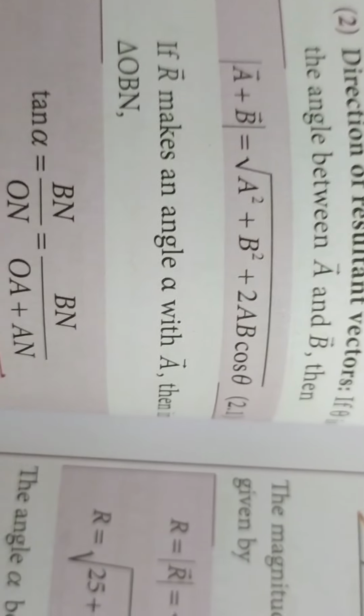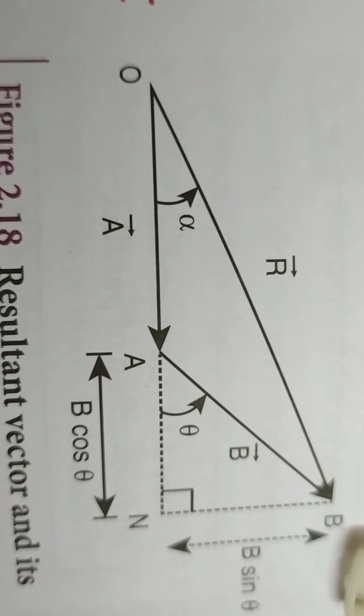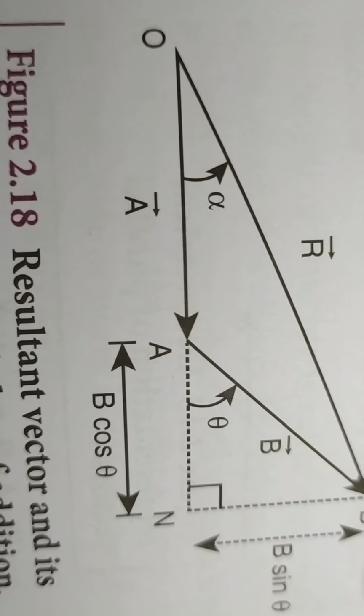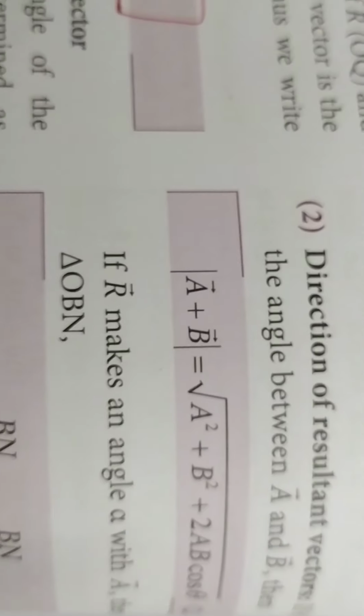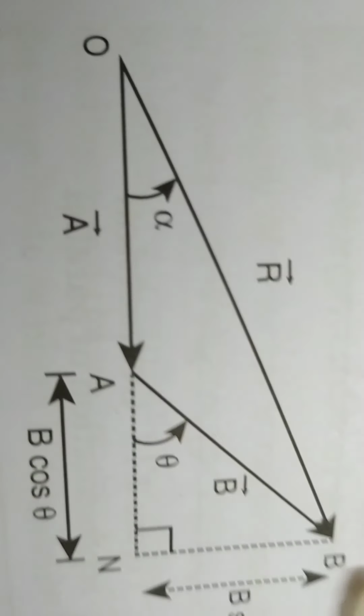Now we are going to see about the direction of the resultant vector. For that you see alpha will give you the direction, because alpha is the angle between R vector and A vector. So when you see, what is tan alpha?